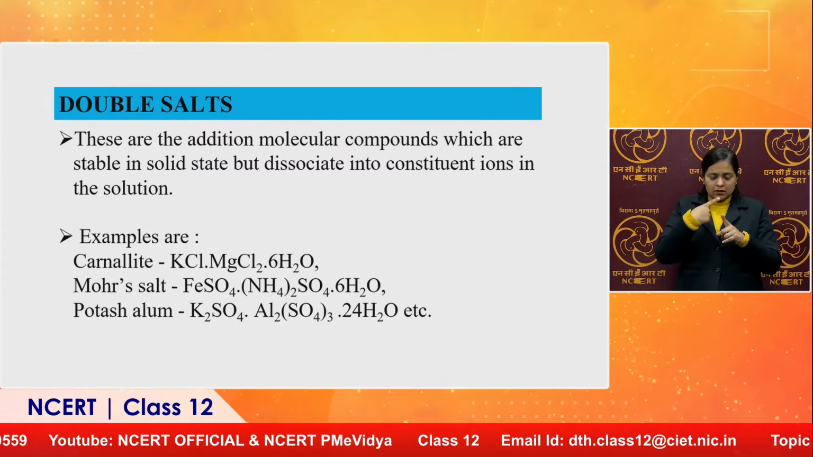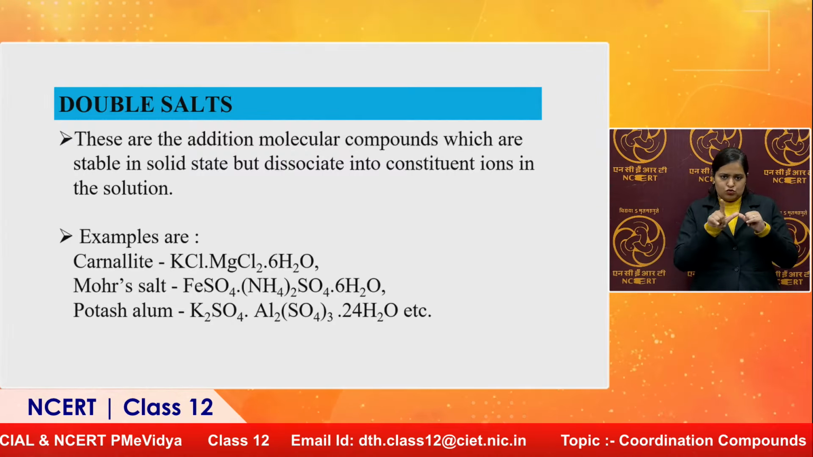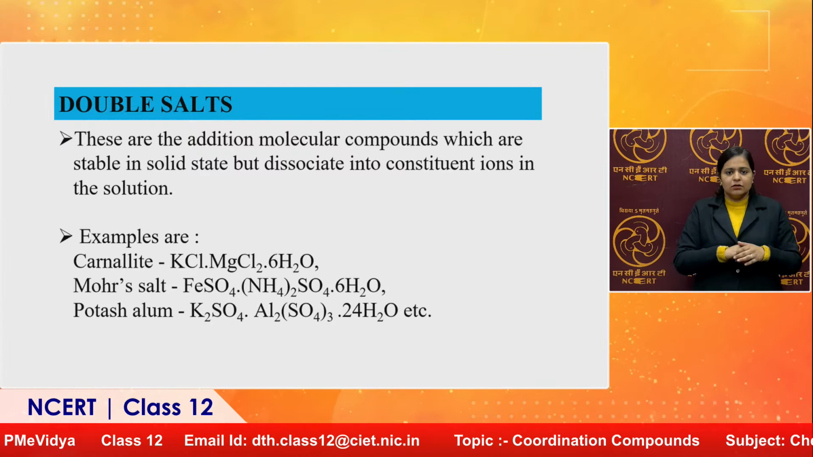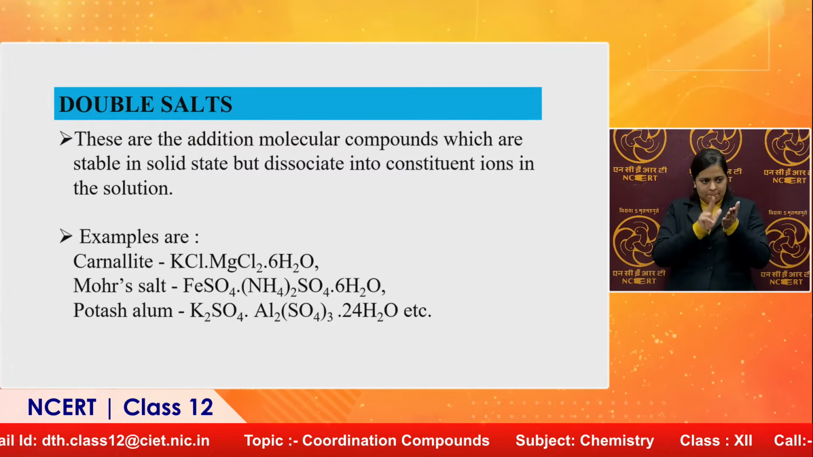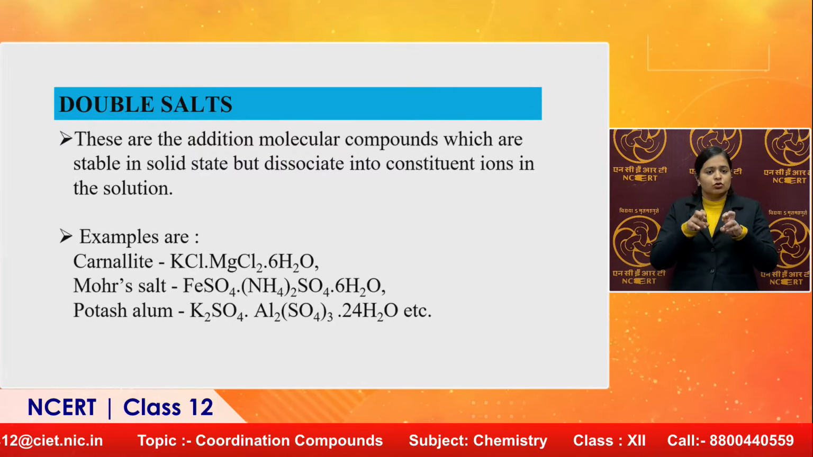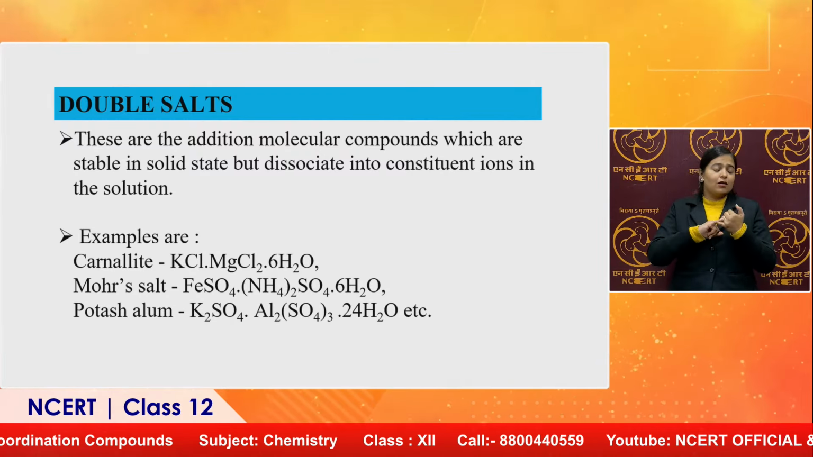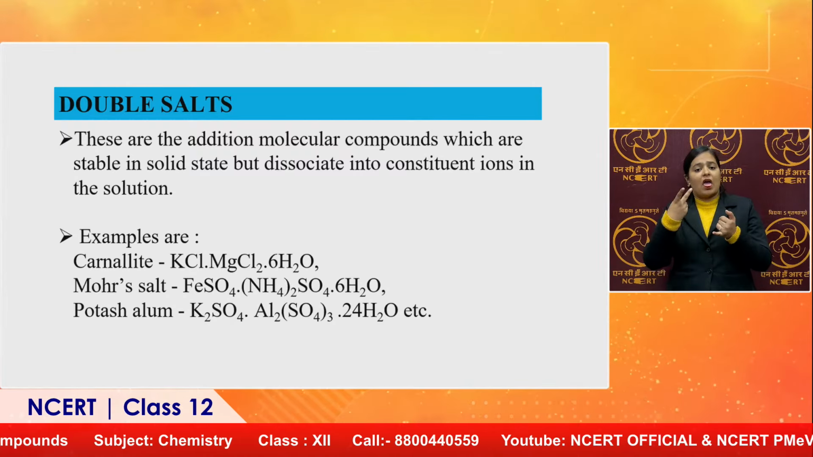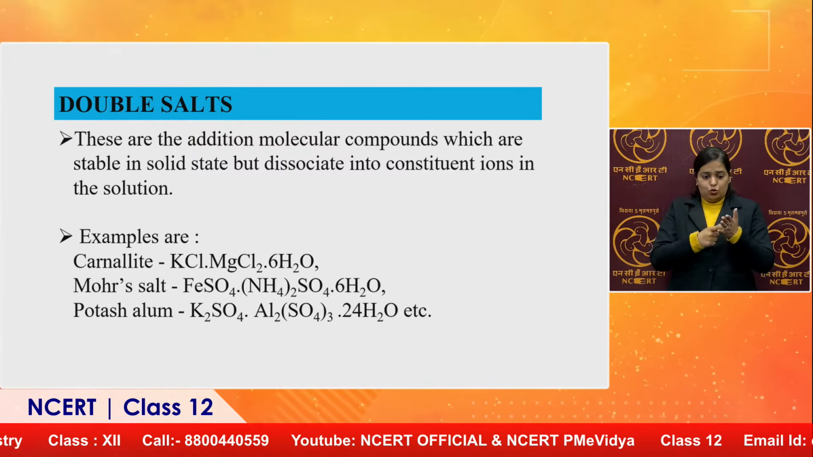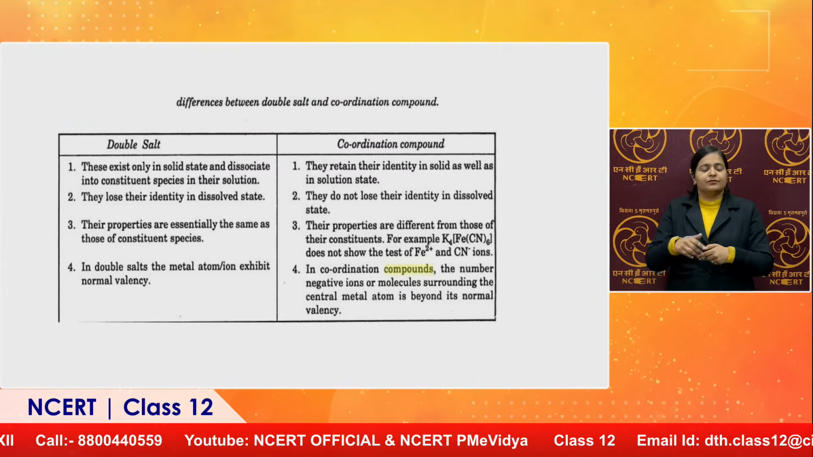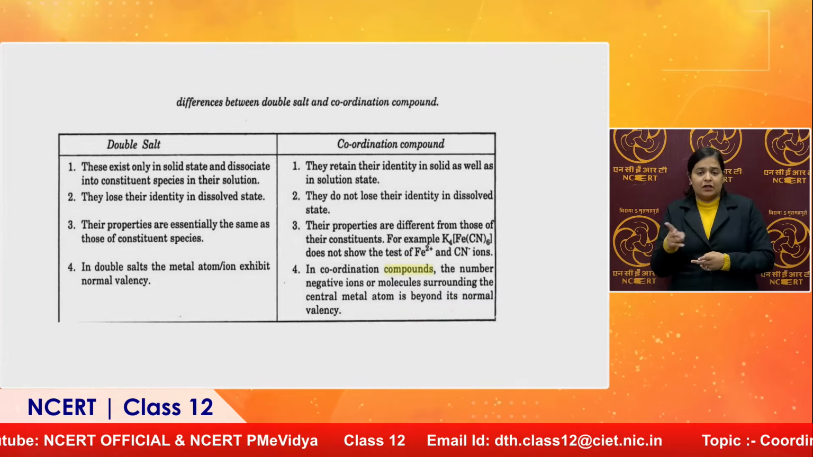When we talk about the difference between double salts and coordination compounds, generally coordination compounds have coordinate bonds, and when dropped in solution, their coordination identity is not disturbed. But double salts in solution just ionize and give different kinds of ions. There is no coordinate bond present in double salts.